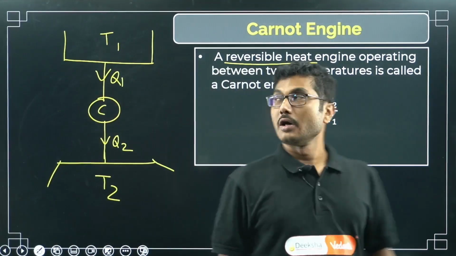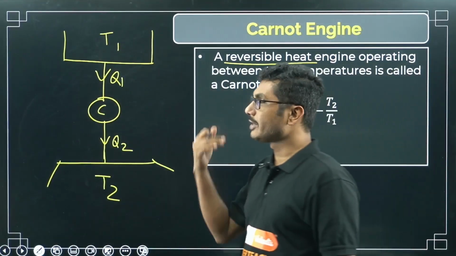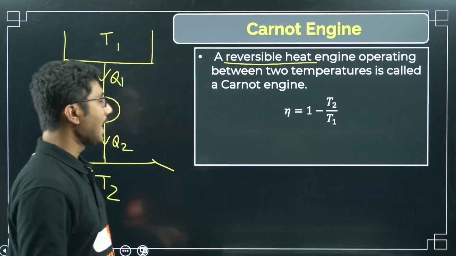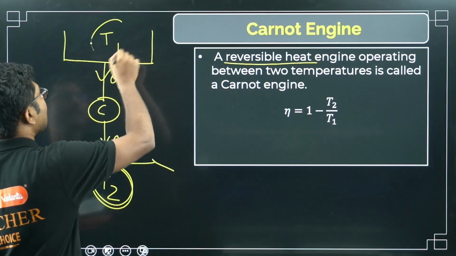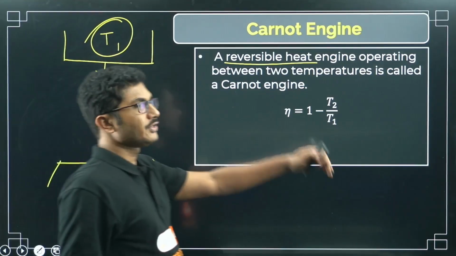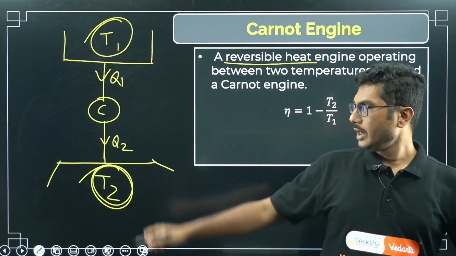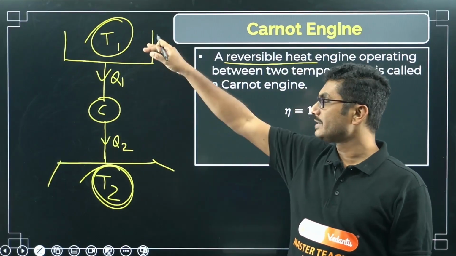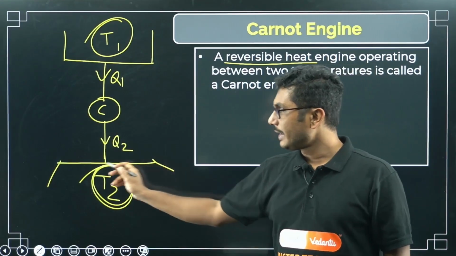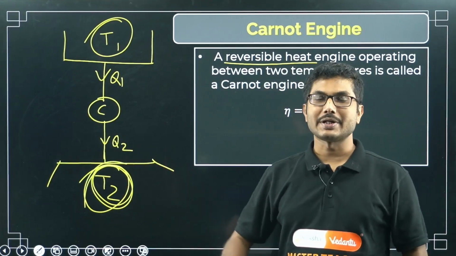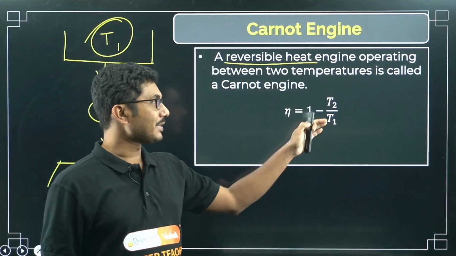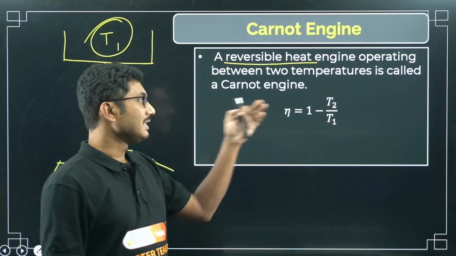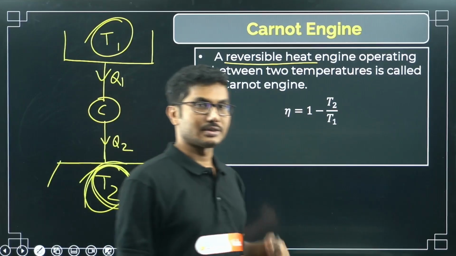So the efficiency depends on the difference in temperature. If you can see, lower is T2, higher is T1, the efficiency is more. If you can take the lower temperature as low as possible, and if you can increase the higher temperature as high as possible, the efficiency of Carnot engine increases.